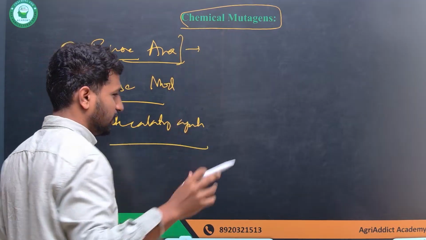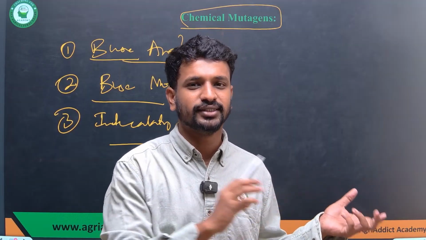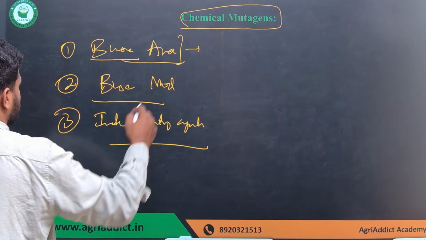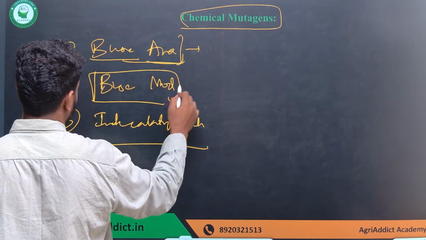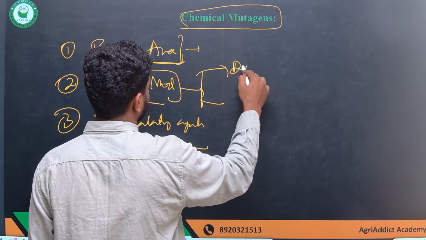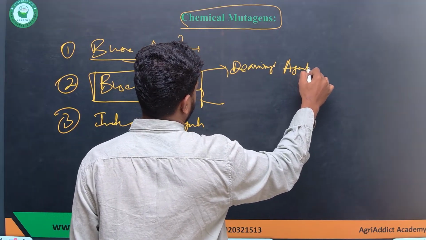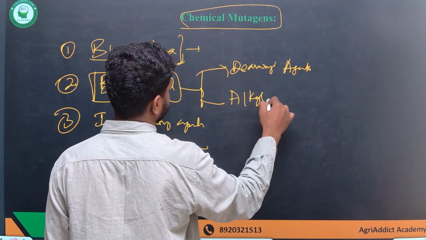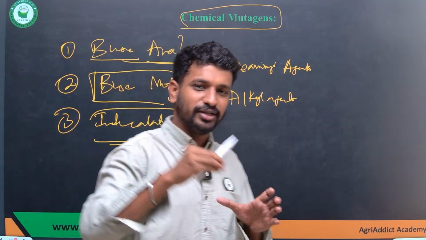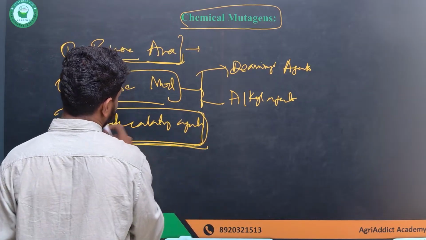Base analogs, as the term says, are chemicals which are analogous to the existing four nitrogen bases, structurally and functionally the same. Base modifiers are chemicals which modify the bases. These can be divided into two types: deaminating agents and alkylating agents. And the last one, intercalating agents, can come in between the two nitrogen bases and place themselves. That is what the intercalating agent means.